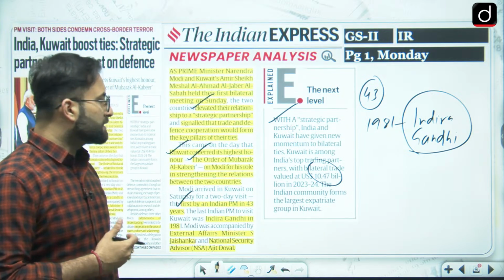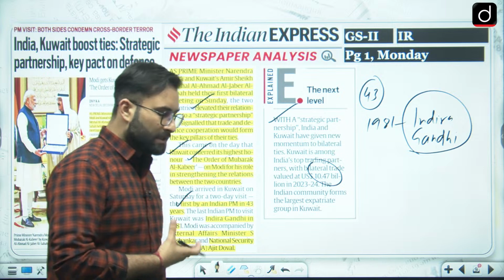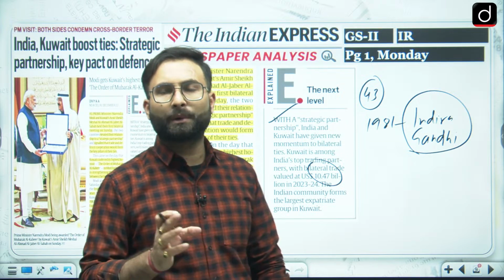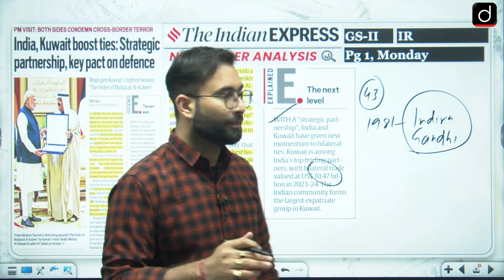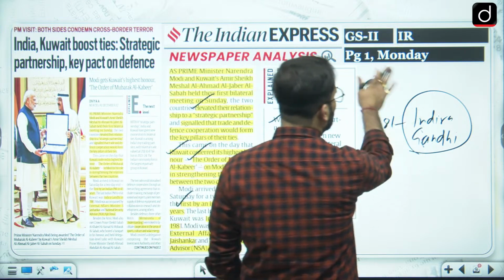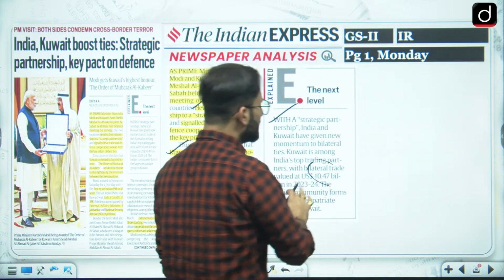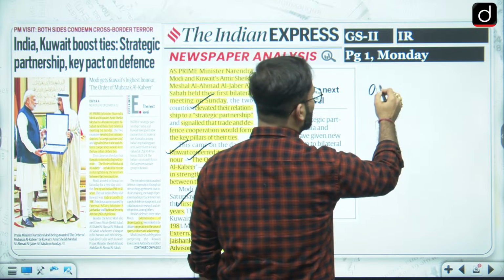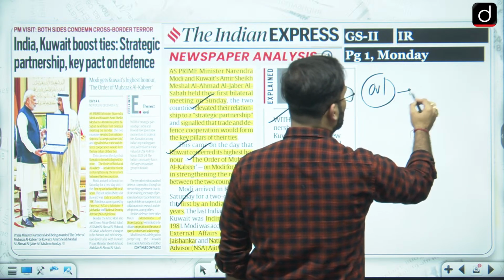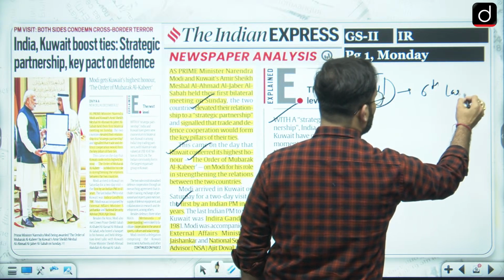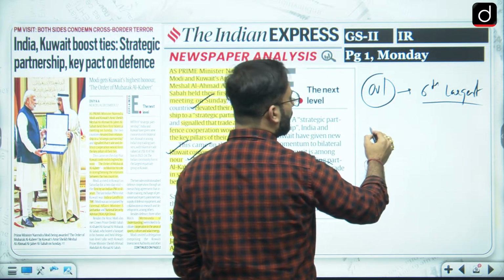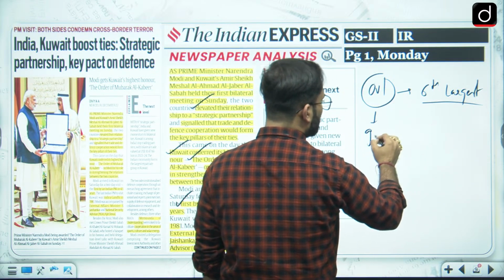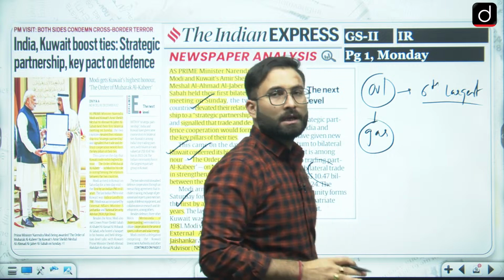India's community forms the largest part in Kuwait. Our diaspora is contributing to Kuwait's development. One more thing I would like to tell you is that we are getting our crude oil from Kuwait as well. Kuwait is the 6th largest supplier, which you can remember. Other than oil, we are also buying gas from Kuwait. I hope that is clear.